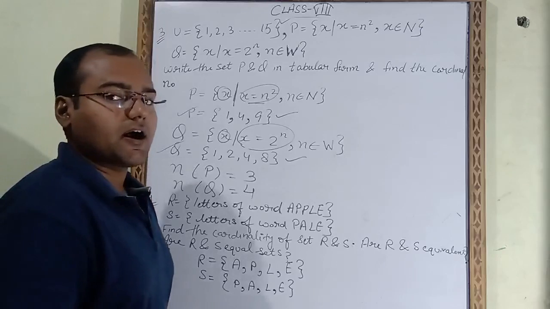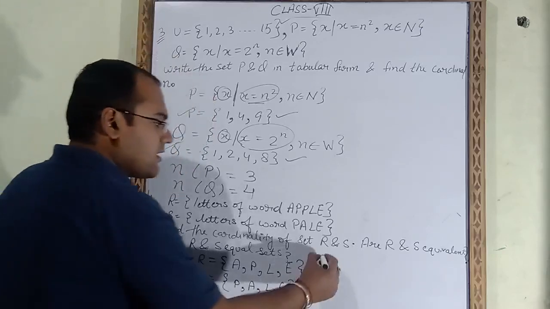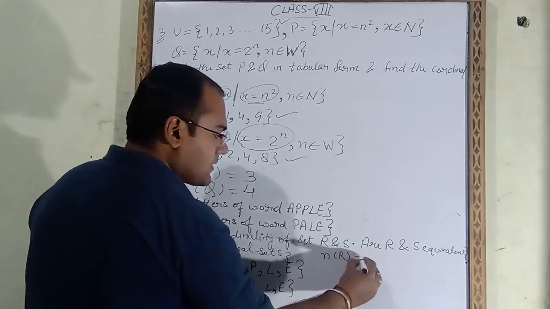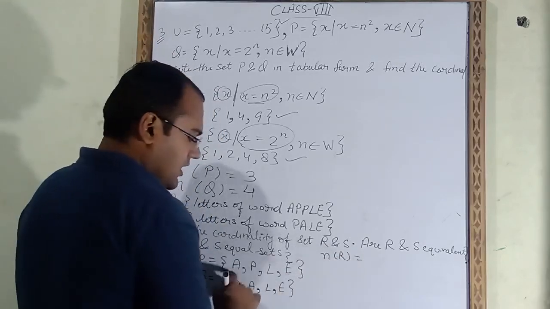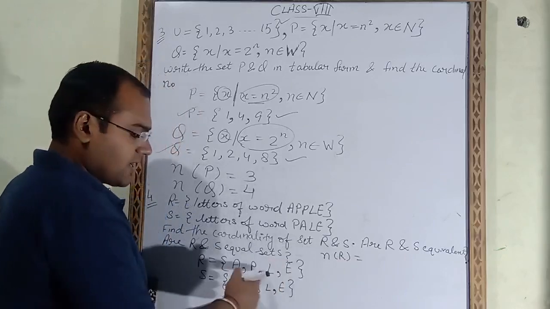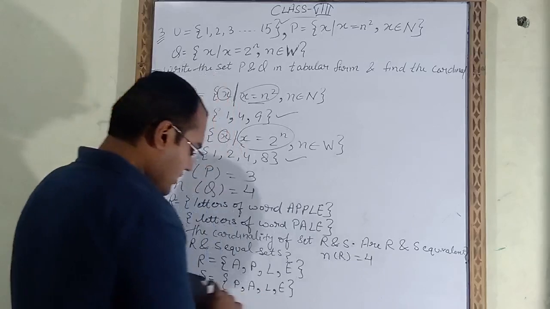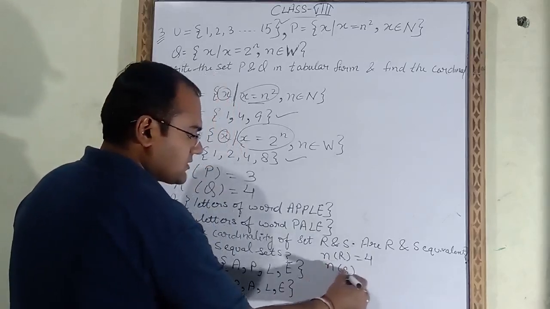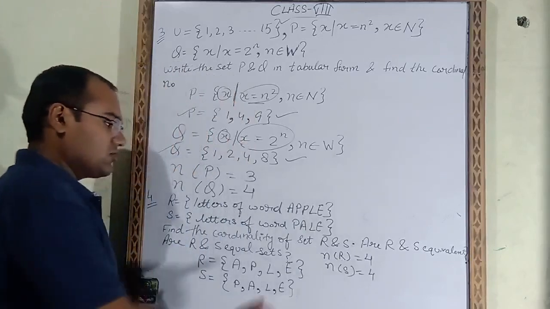We have to write the cardinality. Cardinality means we have to write the cardinal number. So the cardinal number of R, how much? A, 1, 2, 3, 4. A, P, L, E means how many are there? 4 elements are there. So the cardinal number of R is 4 and the cardinal number of S, 1, 2, 3, 4, is also 4. So till here we are finished.